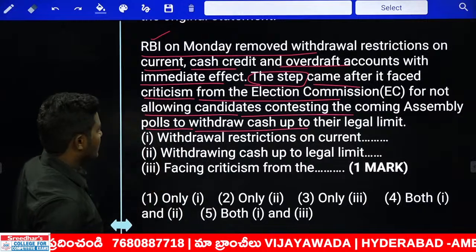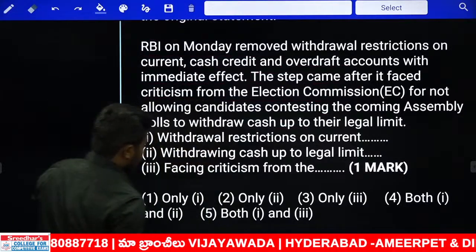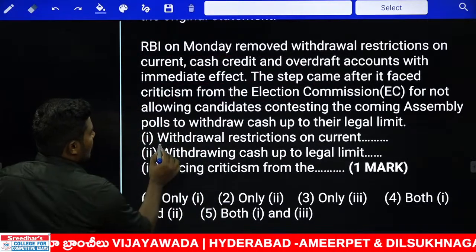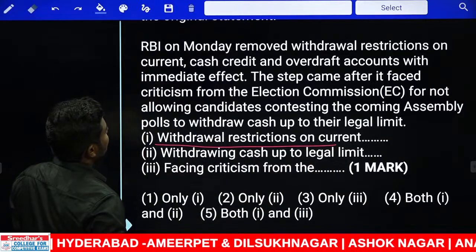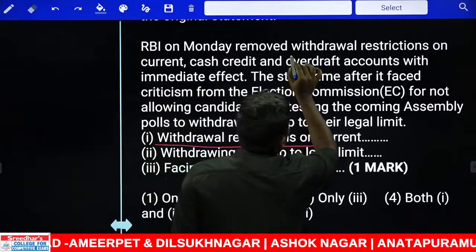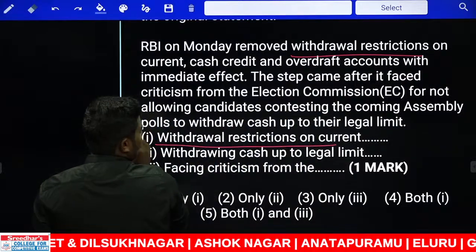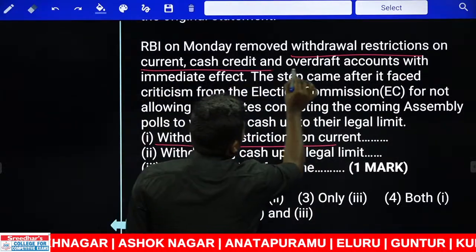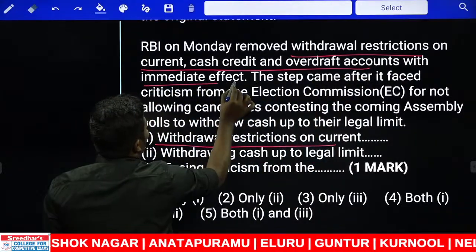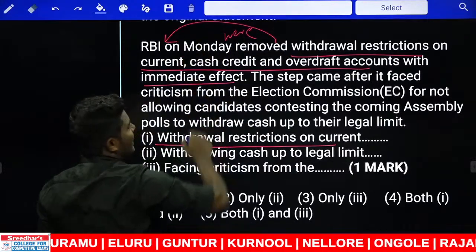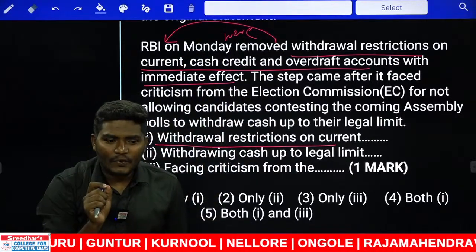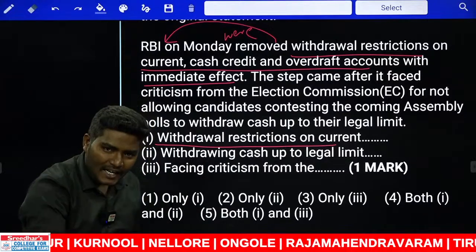Okay, now look at the case. First one. What is the first one we have? Withdrawal restrictions. Where is this word now? Look at this. Withdrawal restrictions on current cash, credit and overdraft accounts with immediate effect were removed by RBI on Monday. Which logic are we applying now? Can you tell me? We are applying the logic of active voice, passive voice.